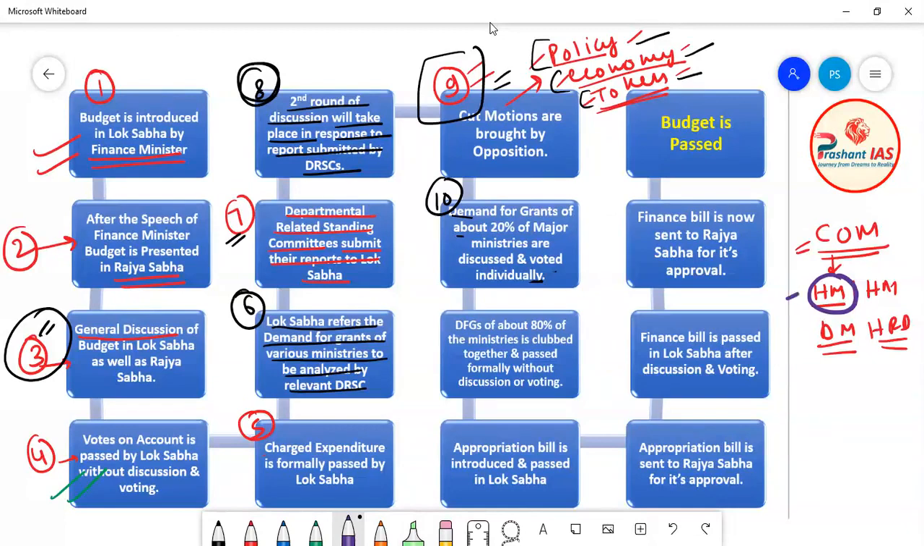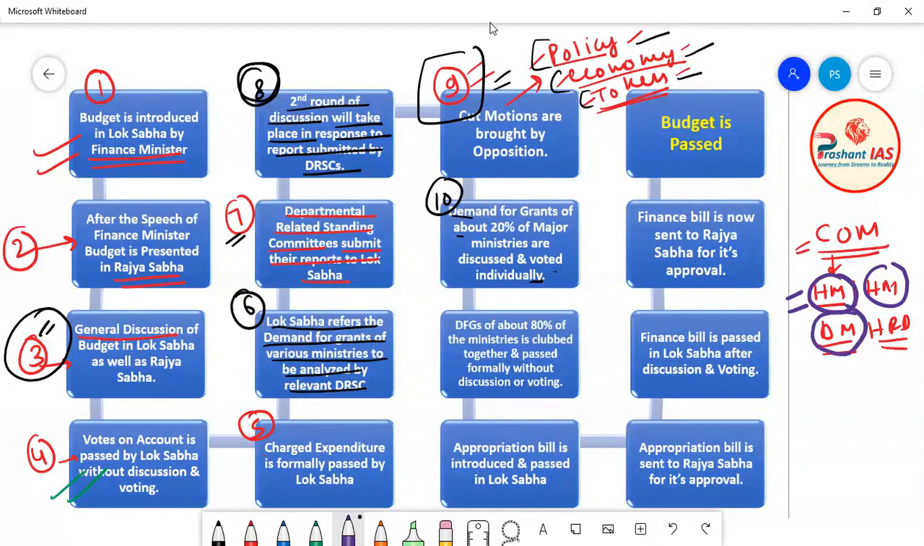Okay, and after the discussion, the voting will take place on the demand for grant made by the health ministry. Now the same will be the case for the home ministry, the defense ministry, and the HRD ministry.